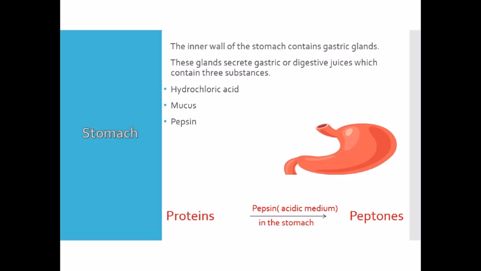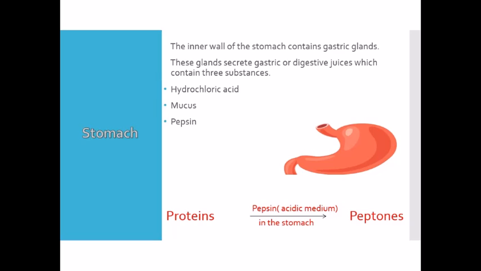Next we will discuss the stomach. As we know, from the mouth food goes to the food pipe, meaning the esophagus, and from the esophagus food goes to the stomach. The stomach is a J-shaped, thick-walled organ present on the left side of the abdomen, and it is the widest part of the alimentary canal. The inner wall of the stomach contains gastric glands, and these glands secrete gastric or digestive juices.